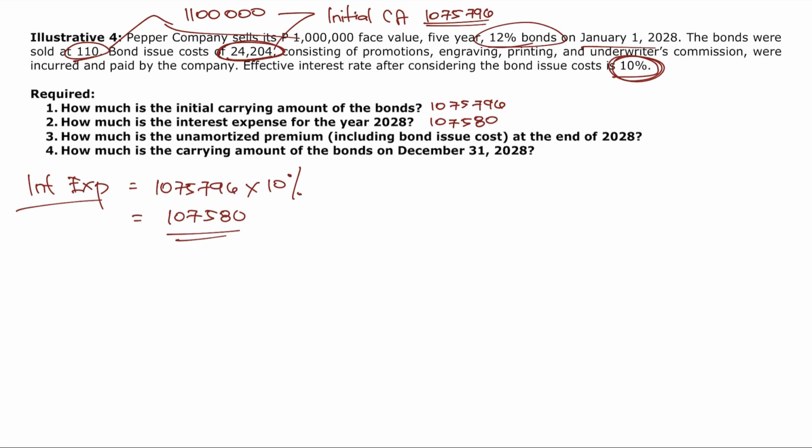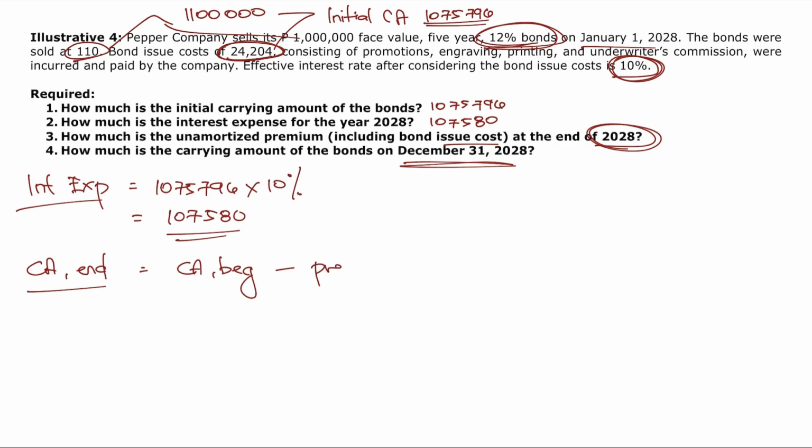Requirement 3, how much is the unamortized premium including bond issue cost at the end of 2028? So, let's compute number 4 first, of course, to make number 3 easier. Number 4, how much is the carrying amount of the bonds on December 31, 2028? How do we compute the carrying amount at the end again? We said, this is the carrying amount at the beginning. Right? This is a premium because the nominal rate is higher. Obviously, the present value is higher. So, minus premium amortization. Okay?